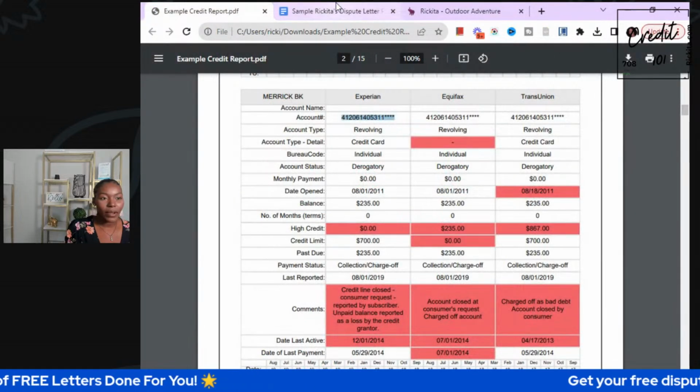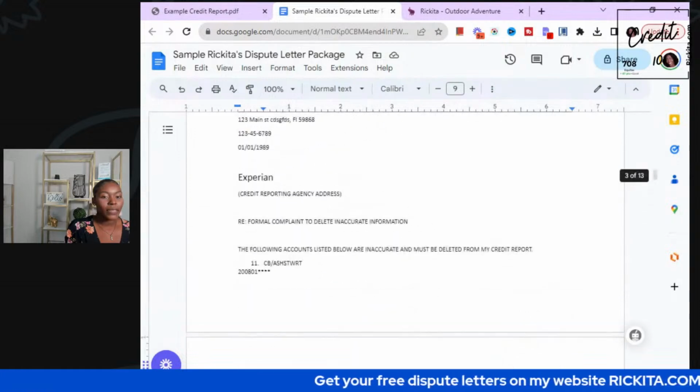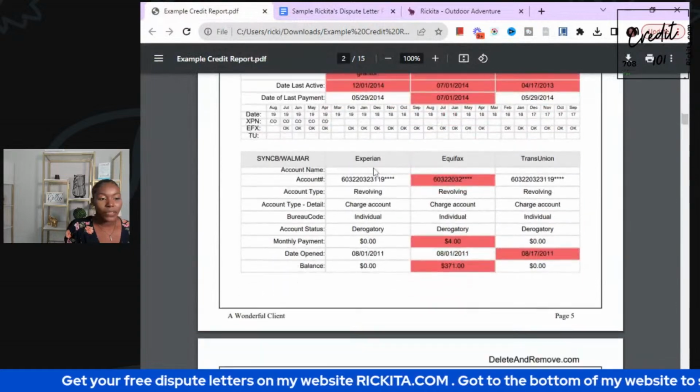So that is going to be our Merrick Bank. We have that on all 3 letters. So that's really good. Let's scroll back up to the top so we can remember where we're at, and then let's move to the next letter.